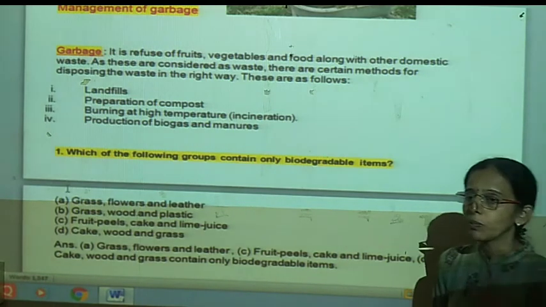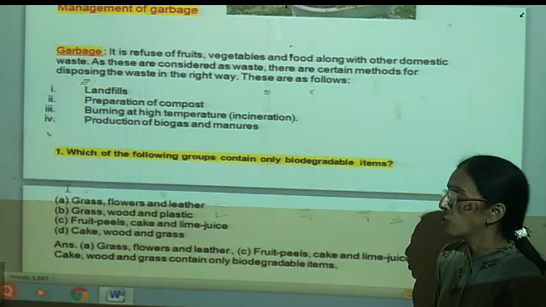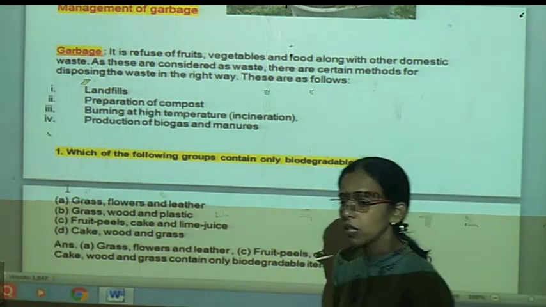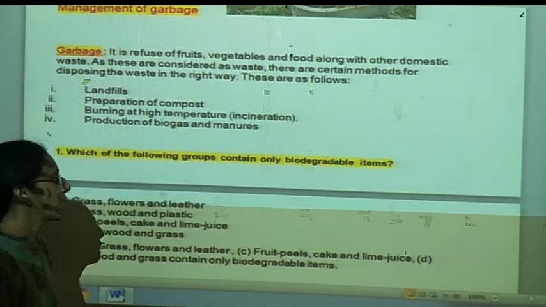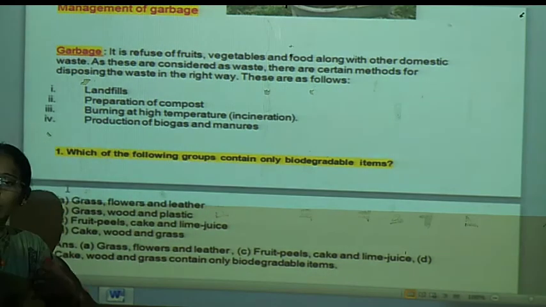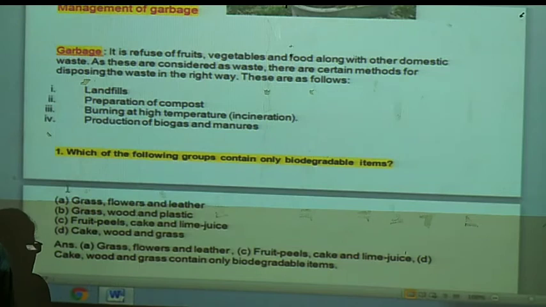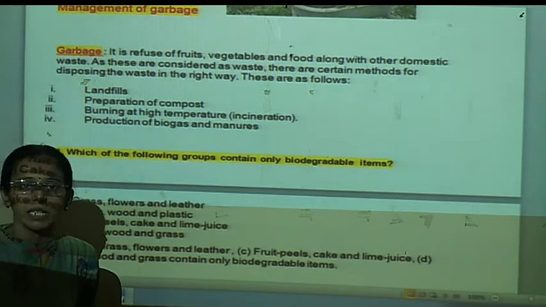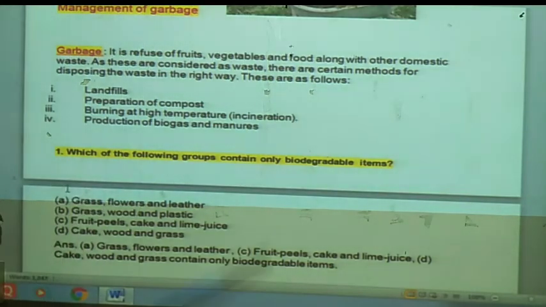Therefore, three types of bins are there: green, blue and red. Which type of garbage should go in red, in blue, in green is everything explained by the government. But human beings should listen to that and behave in the same way so that it becomes very easy to decompose all materials separately and properly.